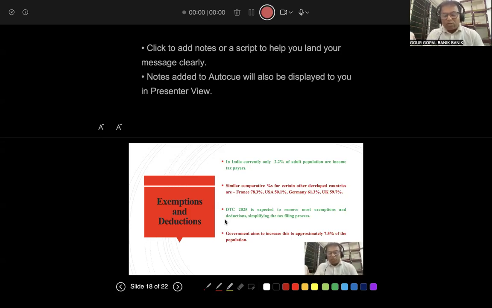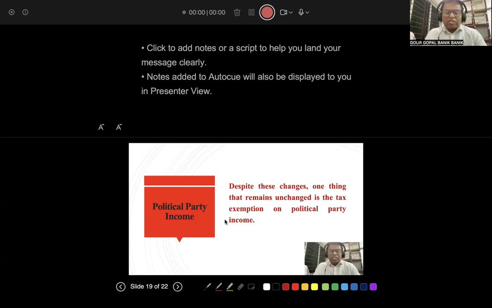Whatever I understand, it is good, because more people should be paying tax, and now fewer people are paying tax and more people are enjoying without paying anything. This is injustice. So let more people come under the tax orbit. When complexities are removed and the systems are simplified, then DTC 2025 will cover more taxpayers than the Income Tax Act 1961.